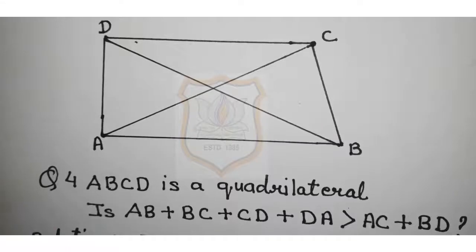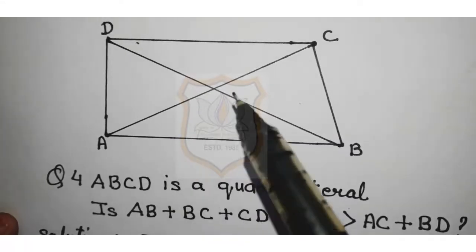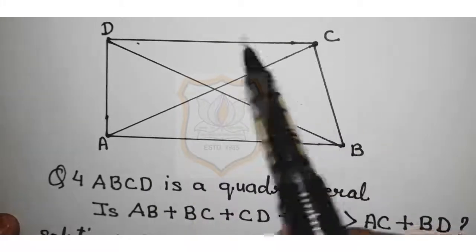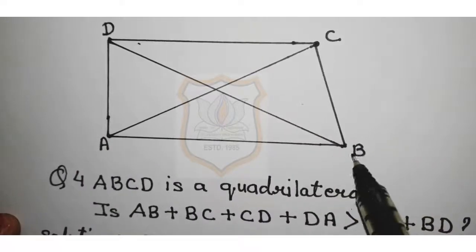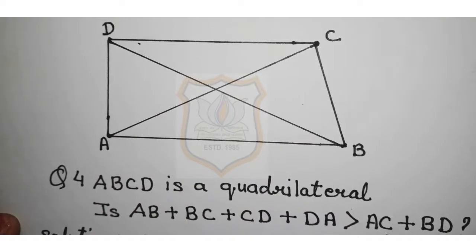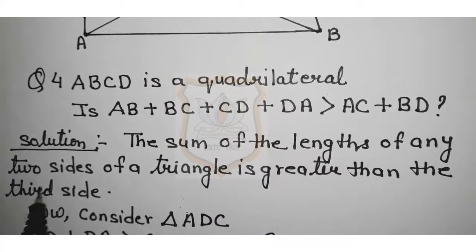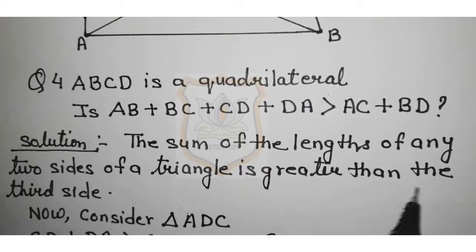So student, let's solve question number 4 of exercise 6.4. In this question, a quadrilateral ABCD is given. Now, as you all know, the sum of the length of any two sides of a triangle is greater than the third side.